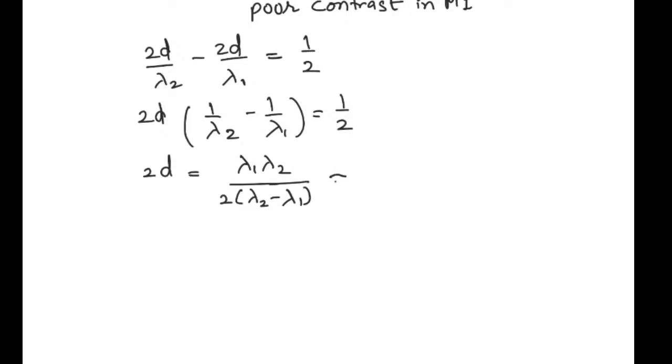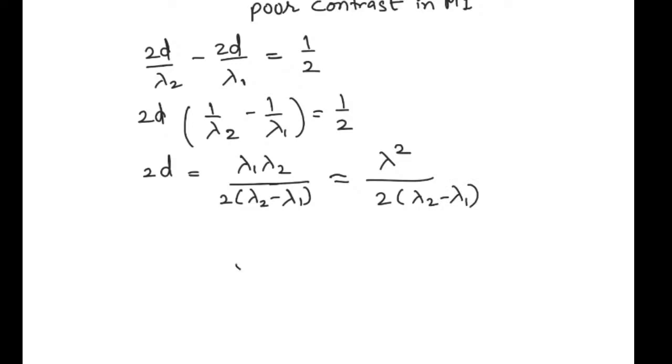If I write lambda 1 times lambda 2 as the average lambda square, this is divided by 2 times lambda 2 minus lambda 1. Let us keep it as lambda 2 minus lambda 1.